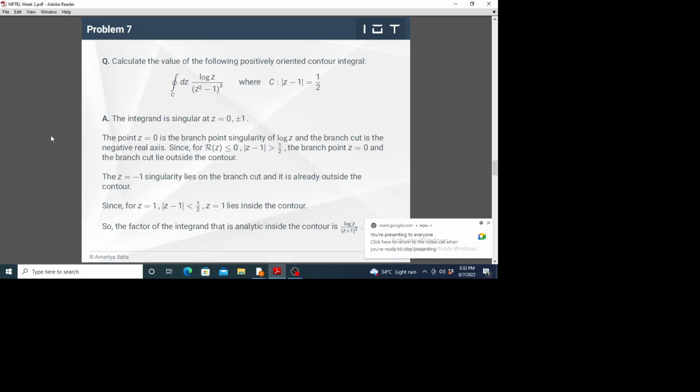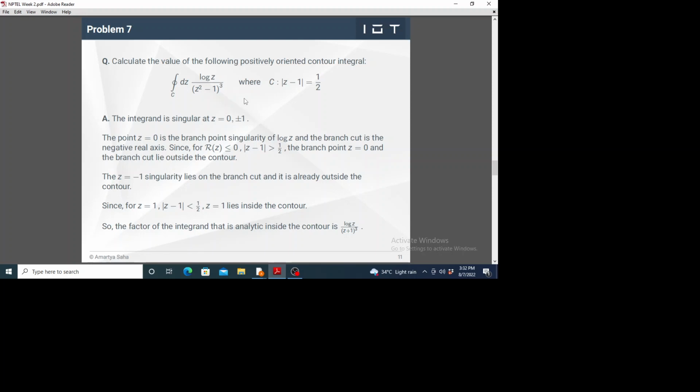So the next problem, again a similar kind of problem, but of course the integrand is different, so are its singularities. Again the contour is the same. Now let's look at this integrand. It has three singularities. Remember, log z is not an entire function. So z equal to 0 is a point of singularity, because log 0 is minus infinity. It's a different singularity than a pole singularity. It is called a branch point singularity.